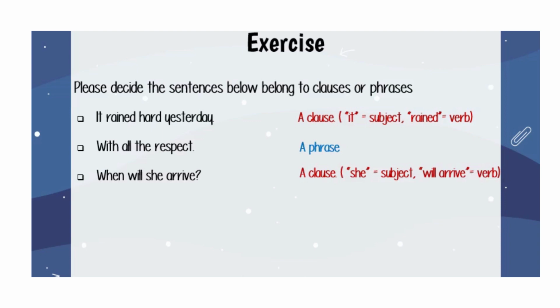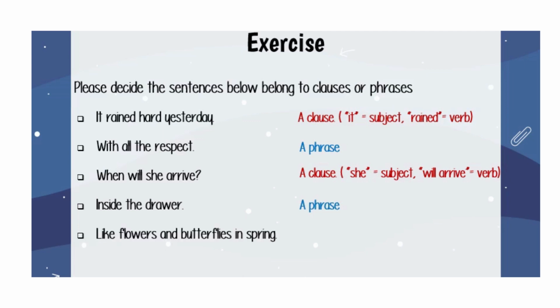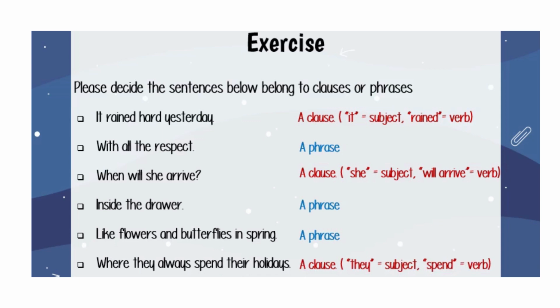Is a clause. She is the subject and will arrive is the verb. Inside the drawer, is it a clause or a phrase? It is a phrase because it doesn't have any subject and verb. Like flowers and butterflies in spring, is it a clause or a phrase? It is a phrase. And the last one, where they always spend their holidays, is it a clause or a phrase? It is a clause because they is the subject and spend is the verb.